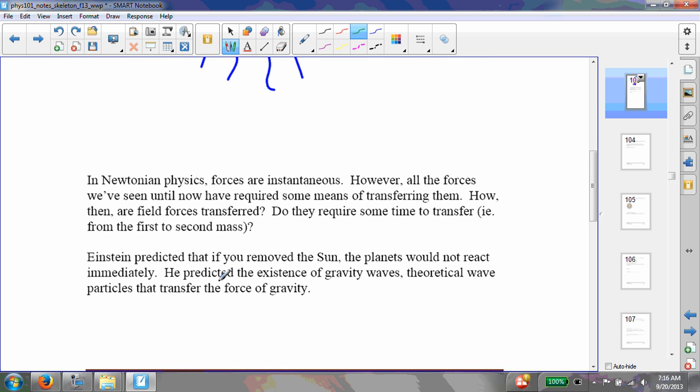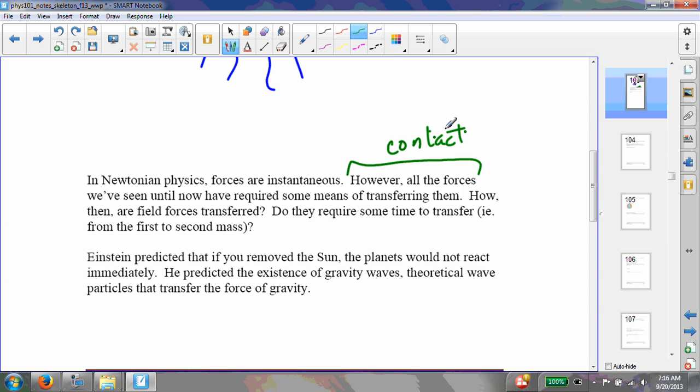All right. Now, in Newtonian physics, all forces are instantaneous. However, all the forces that we see now require some means of transferring them. Primarily, these are contact forces, and the means of transferring them are through touch in some way. How then are these field forces transferred? That's not fully known, neither for gravitational or electric forces. Do they require some time to transfer?